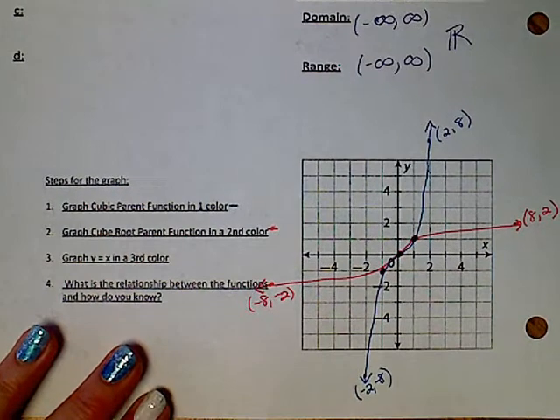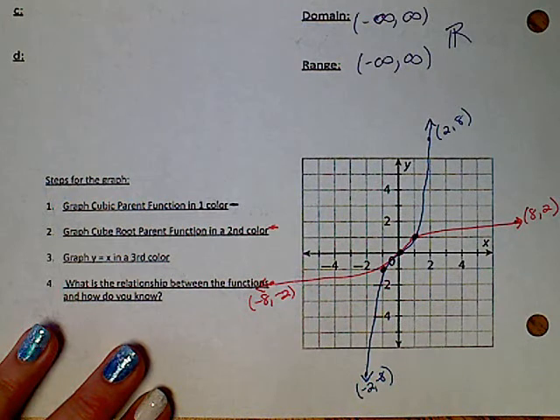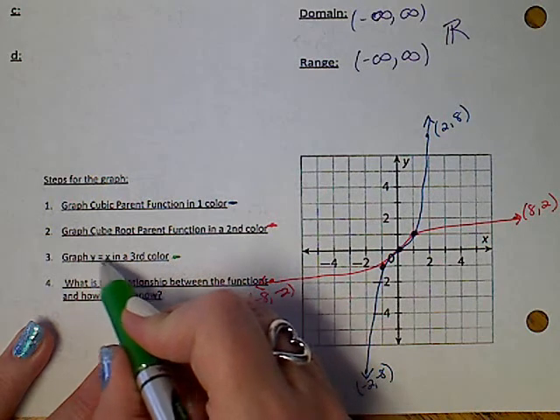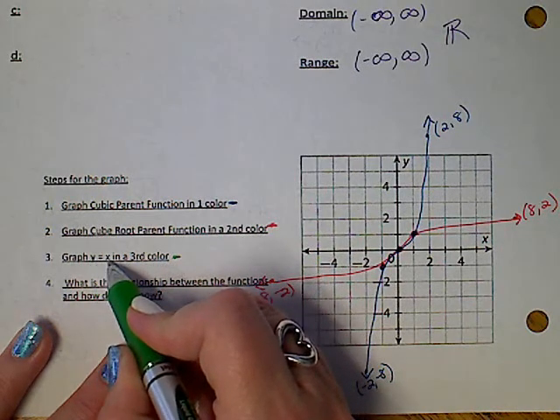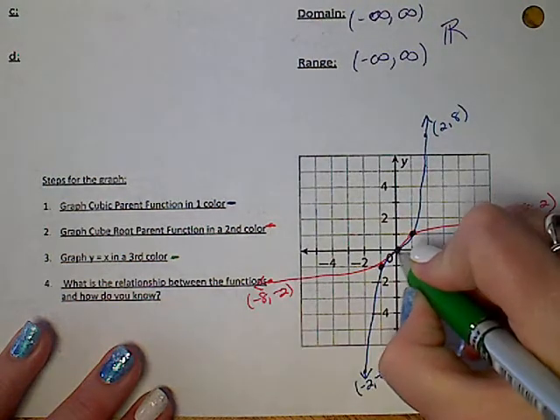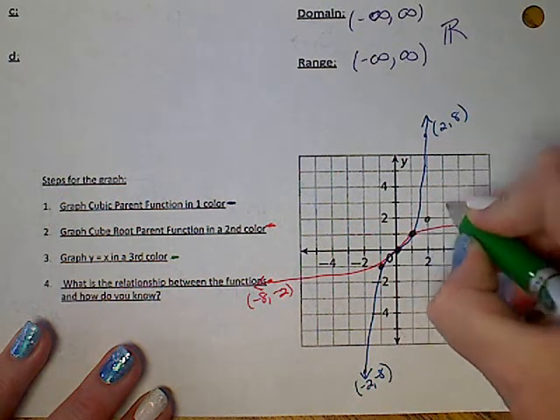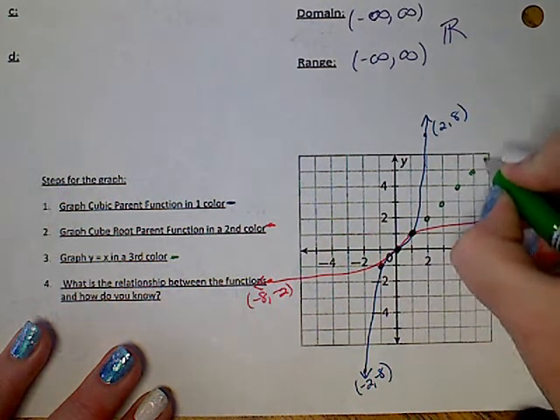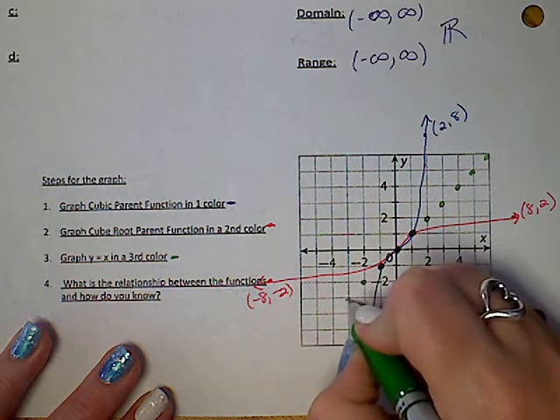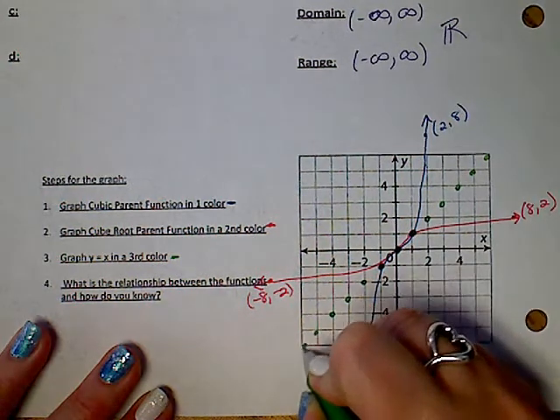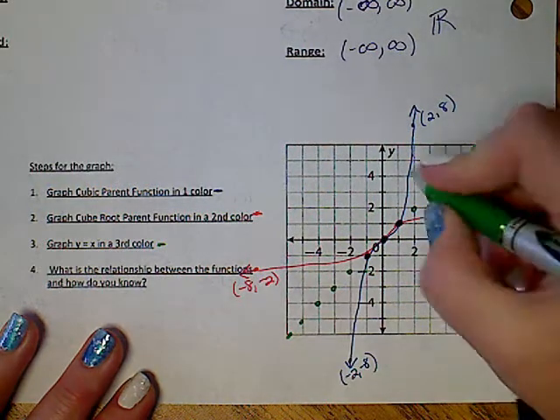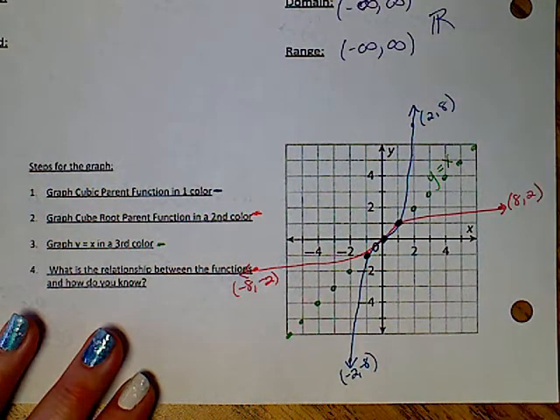Now I'm going to pick a third color. So I'm going to go with green. And I'm supposed to plot y equals x. Well, if y is 5, then x has to be 5. 5 equals 5. 4 equals 4. 3 equals 3. So I'm going to graph 0, 0, 1, 1, 2, 2, 3, 3, 4, 4, 5, 5, 6, 6. I'm going to graph negative 1, negative 1, negative 2, negative 2, negative 3, negative 3. Whatever y is, x is too. So they're the same numbers. Notice that that is my linear parent function.